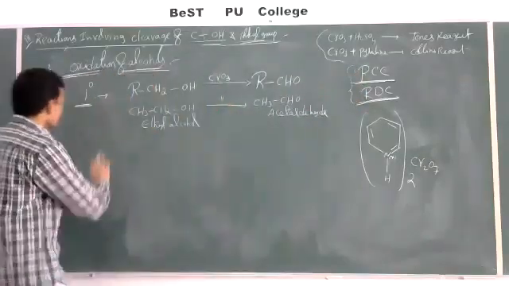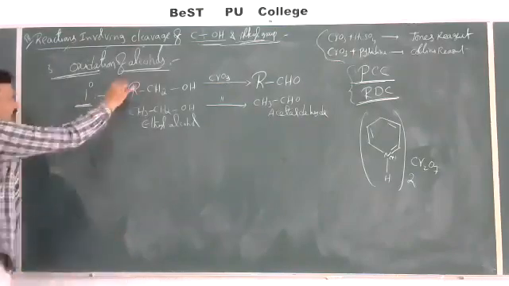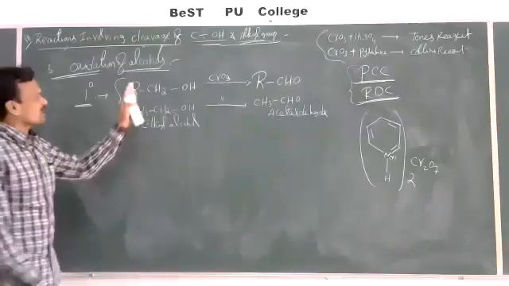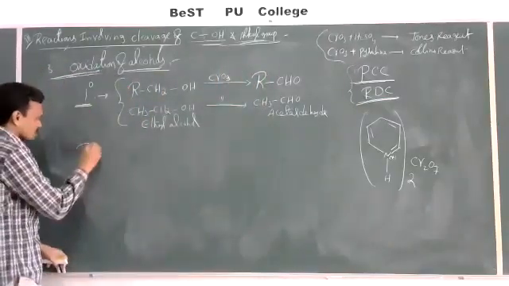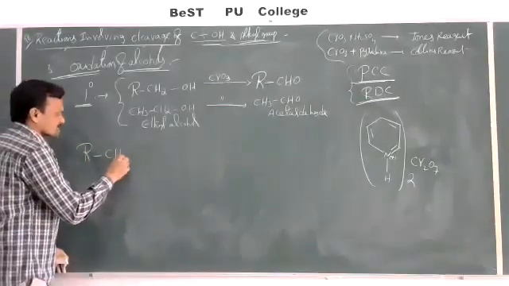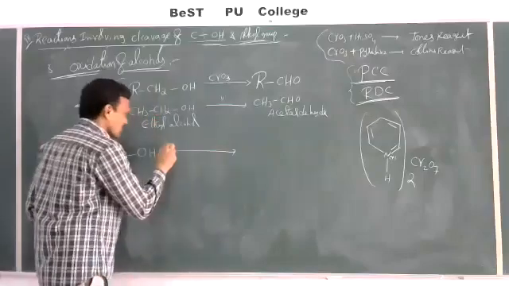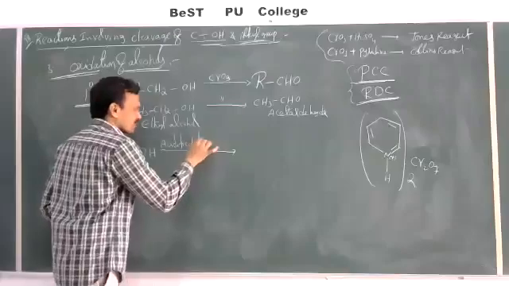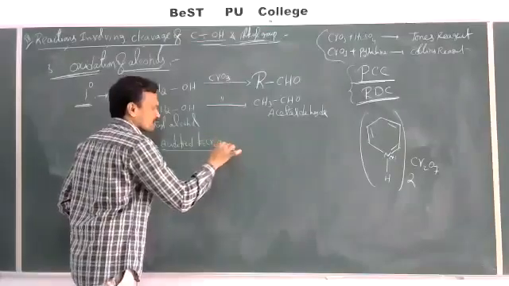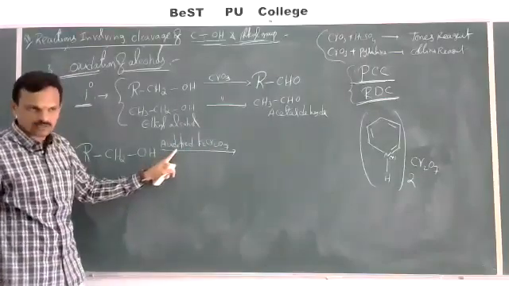Okay. Now come to the same primary alcohol, second case. If you are using mild oxidizing agents, the reaction will stop at RCHO. Suppose the same reaction you carry out with a strong oxidizing agent, RCH2OH in the presence of acidified K2Cr2O7, nothing but a K2Cr2O7 plus H2SO4 mixture.